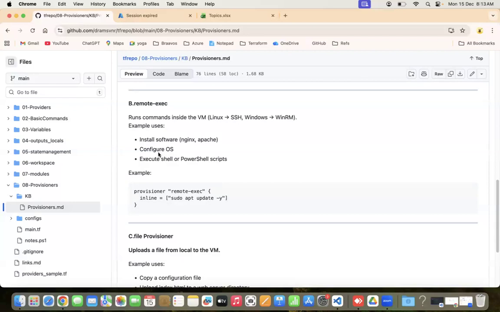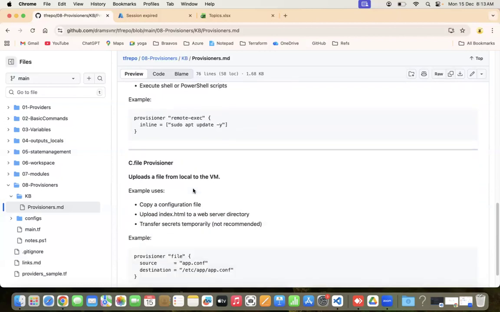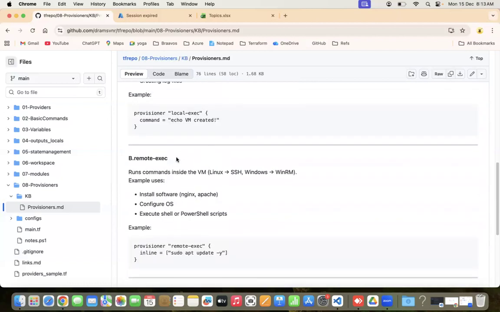Second, configure the OS. Some configuration changes you can also make using this. Third, you can execute shell or PowerShell scripts. You can invoke this shell script or PowerShell script using remote exec. Here in the example, it is trying to update some of the Linux related packages. So this is the inline script. This is the second one, remote exec.